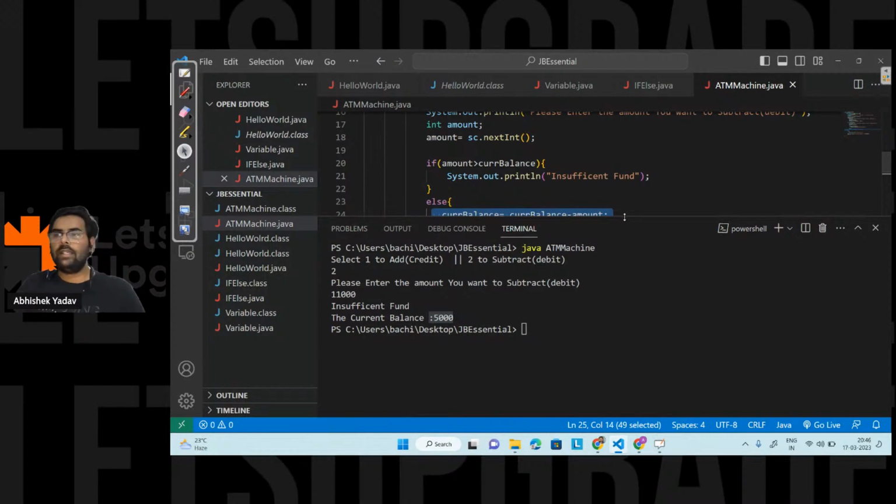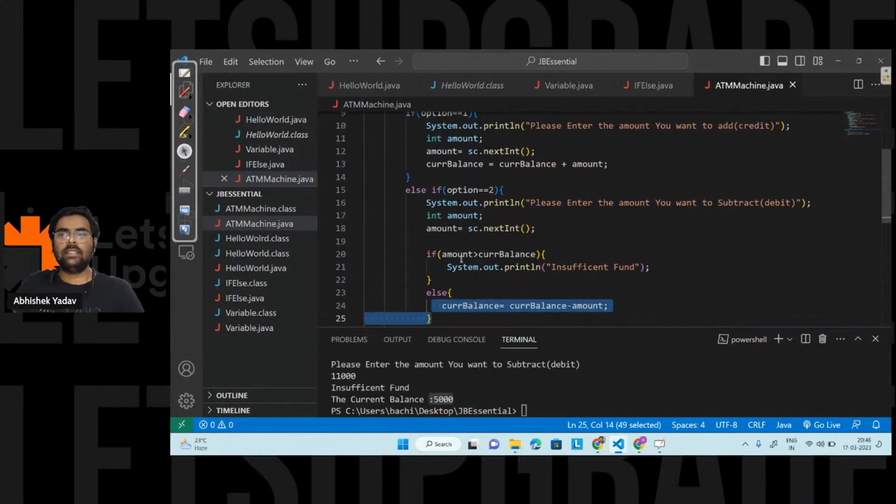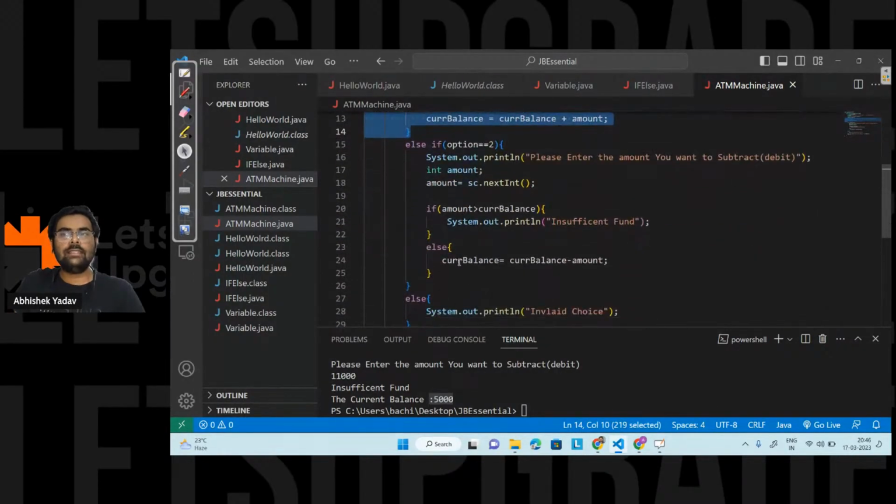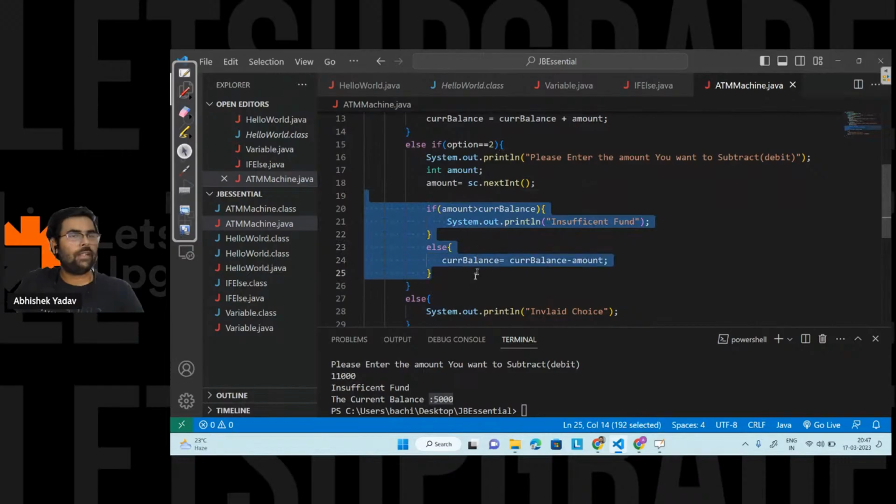Okay, so here you can see we have discussed the if else if part also, and inside the else if part you can see we have nested if else. So we have discussed both the parts, that is if else if, and how we can use nested if, right? Yeah, so everyone is clear, right?